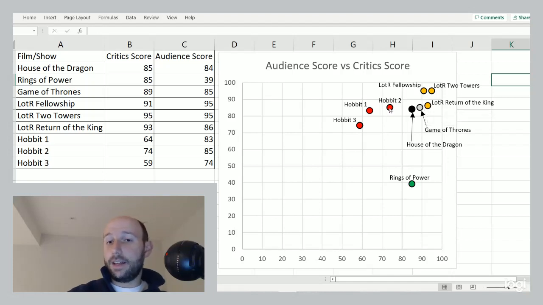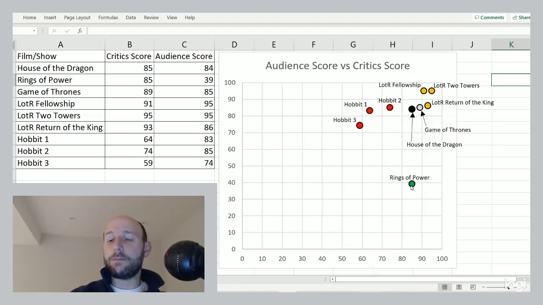In terms of the J.R.R. Tolkien universe, when we look at the Hobbit films, they're a bit behind this group with Lord of the Rings, Game of Thrones, and House of the Dragon. The audience liked it a little bit more than the critics, although both ranked them a bit lower than these high scores. When we look at audience score, it's in the 70s and 80s. So the audience liked it quite a bit, but they didn't think it was amazing like the Lord of the Rings films. Whereas the critics thought, well, it's okay, kind of in the 60s and 70s. But the audience did like it more.